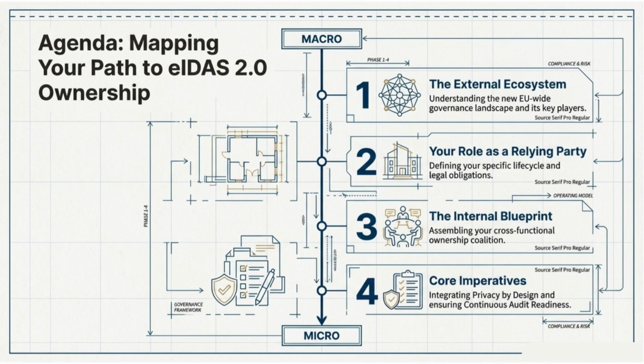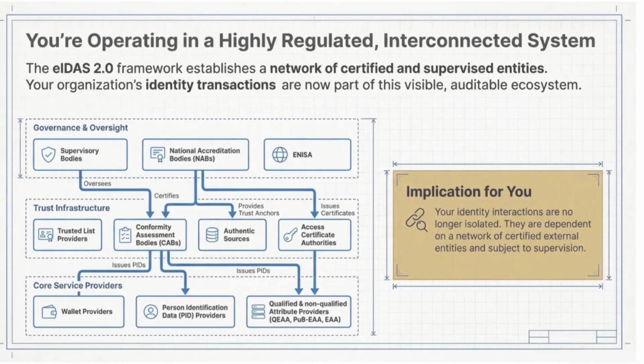In this section, we'll cover 4 core areas. First, the external governance ecosystem that surrounds eIDAS 2.0. Second, your specific obligations as a relying party. Third, how to assemble an internal cross-functional blueprint. And finally, how to embed privacy and audit readiness into your operating culture.